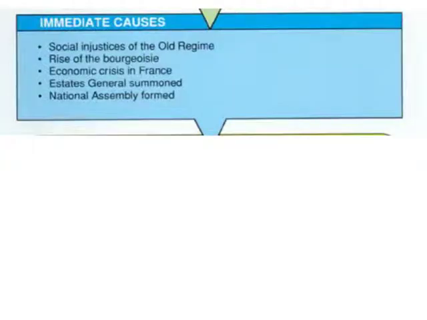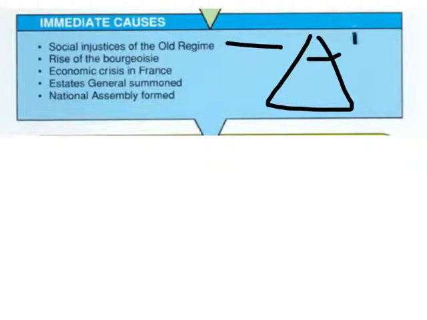Now let's talk about the immediate causes of the French Revolution, the first being the social injustices of the old regime. We talked about how in France there were three estates, the first being the clergy, the second being the nobility, and the third estate being everyone else. According to this old political and social system, the first two estates were exempt from taxes and had special privileges and rights that the third estate did not share.